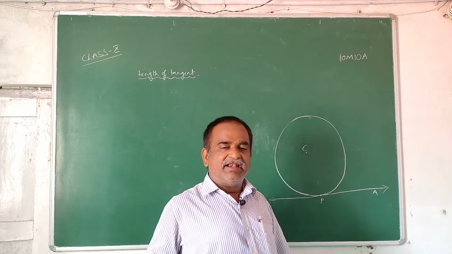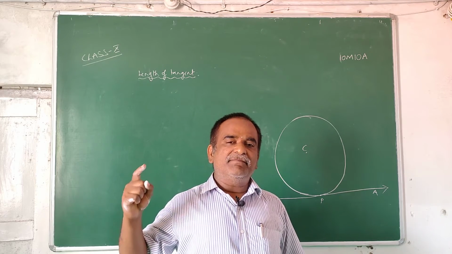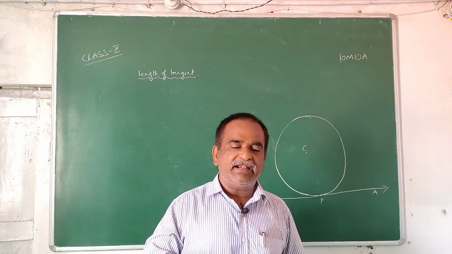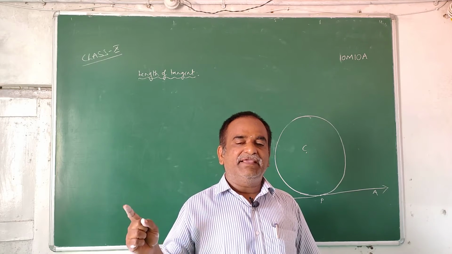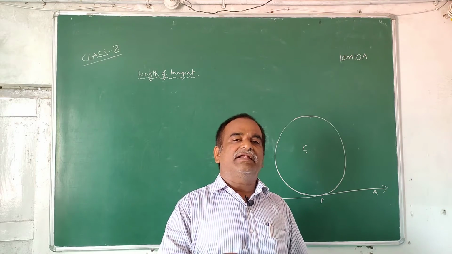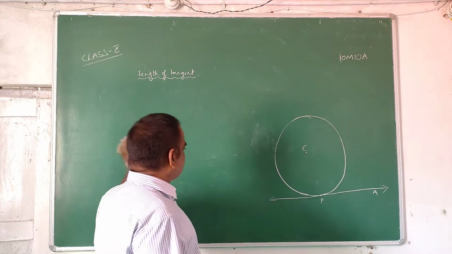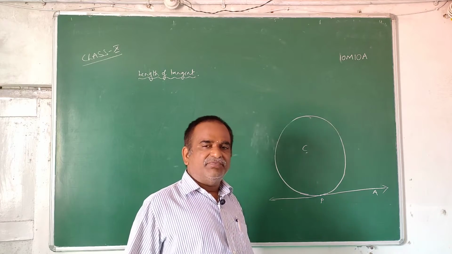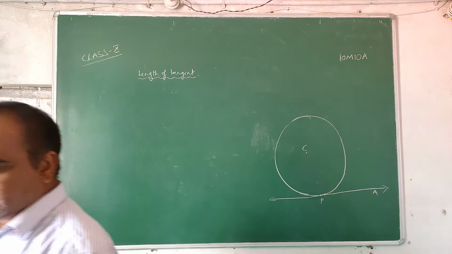So length of tangent means, I think you have understood, the distance from any given point on the tangent to the point of contact. Now you have learned what is length of tangent. Now we are going to discuss some theorems depending on tangents to the circle.